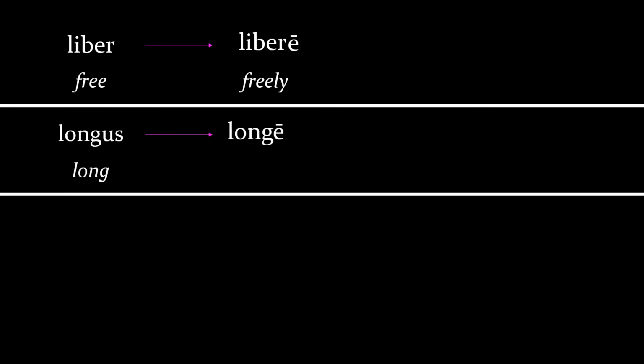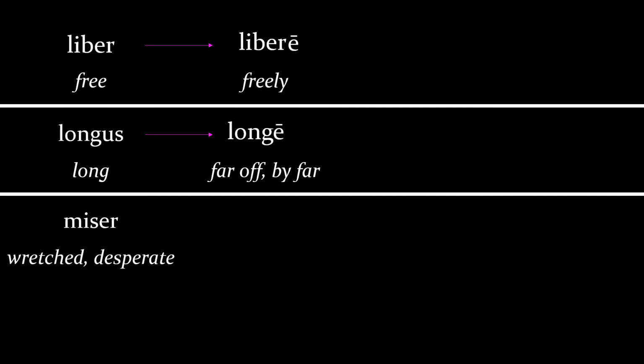We'll break off the ending and get longe, which is far off or by far because there is no longly. And miser, this is another one of those adjectives that has no masculine ending, wretched or desperate, and we'll just add the E onto the end of it. And here we get wretchedly or desperately.